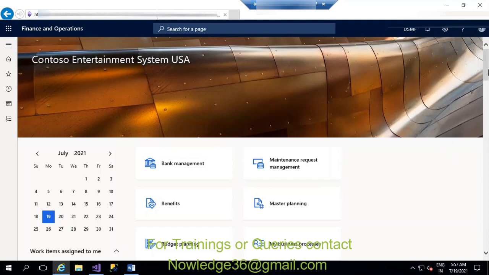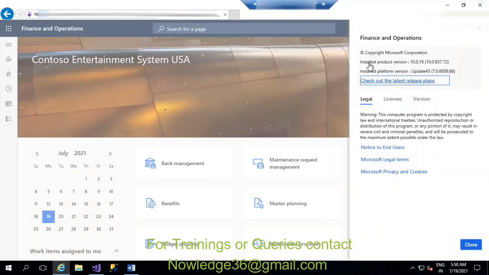That one we call a legal entity, okay. And the question mark, if you want to check the version you are using right now, you can check in the About tab. If you click About, you will be able to see everything related to this, like the installed product version and installed platform version, okay.